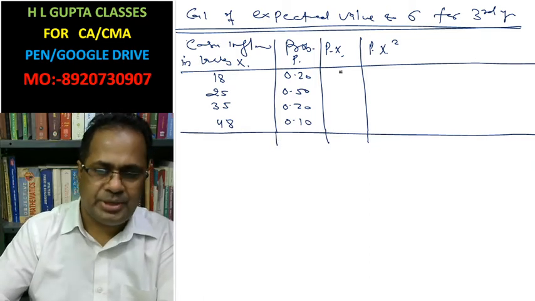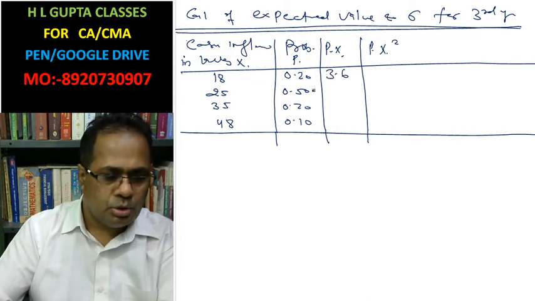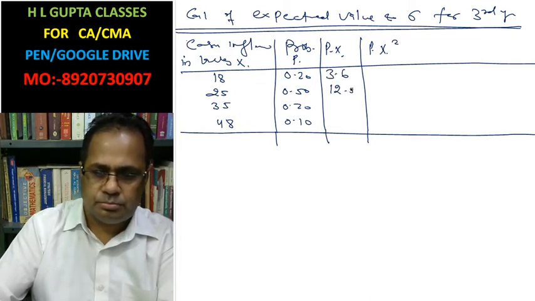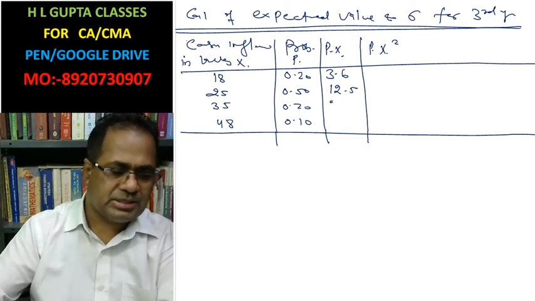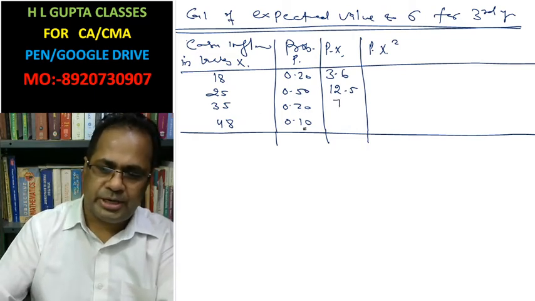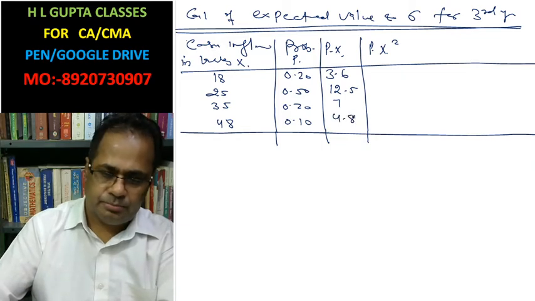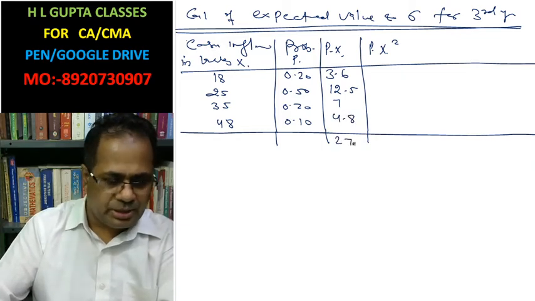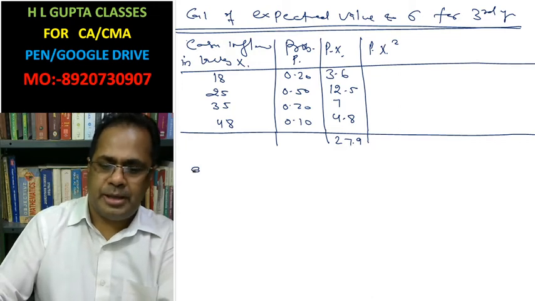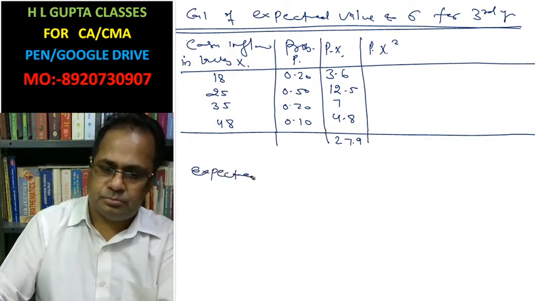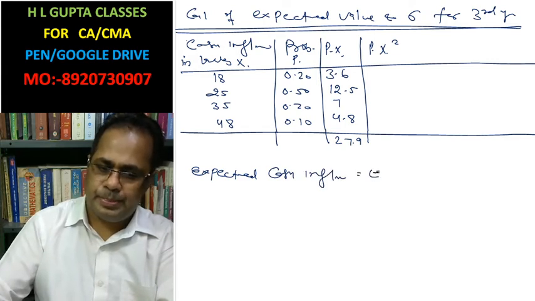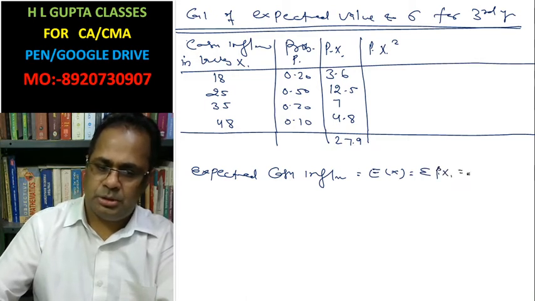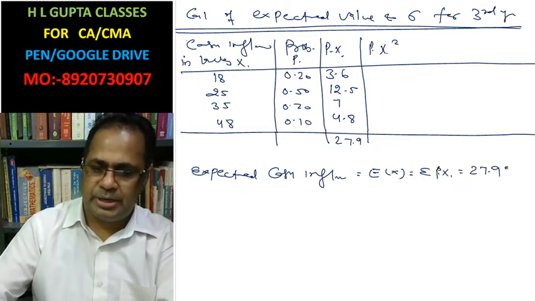Now, after multiplying this PIXI, that is 18 into 0.2 is 3.6, 12.5, 35 into 0.2 is 7, 48 into 0.1 is 4.8. Sum of these is 27.9. Expected cash inflow for third year, summation PIXI, that is 27.9 lakhs.